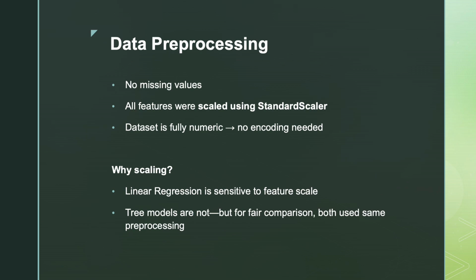Next part involves pre-processing the data. No missing values were found to be present in this dataset. All features were standardized using standard scaler for consistency. This data was found to be fully numeric, hence no encoding was required.